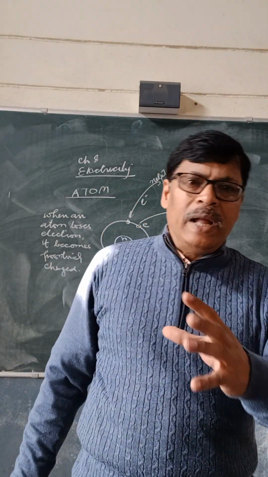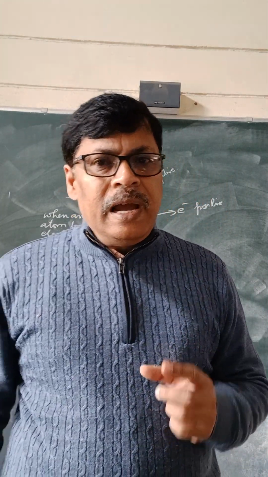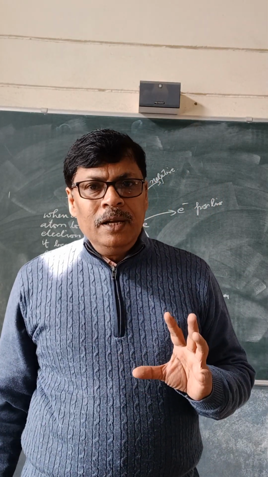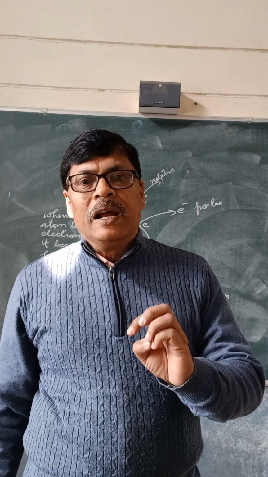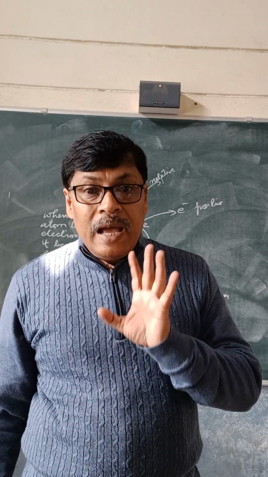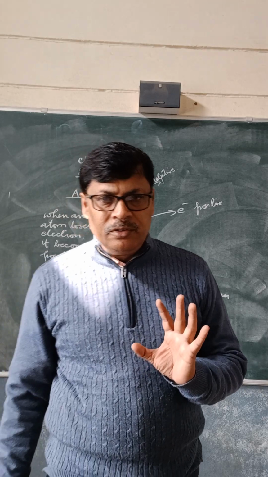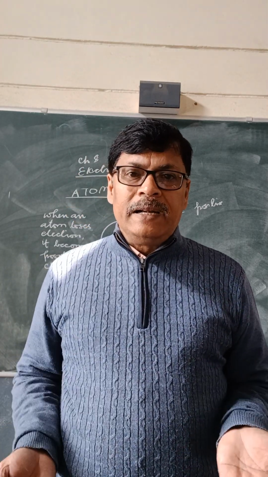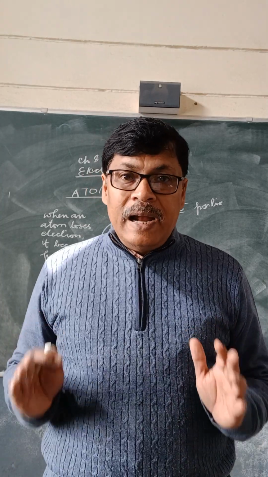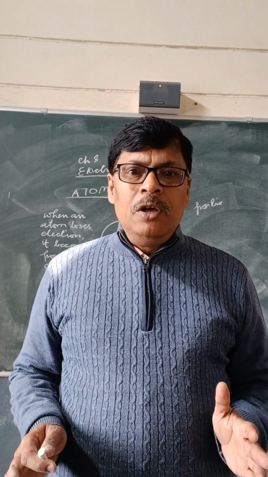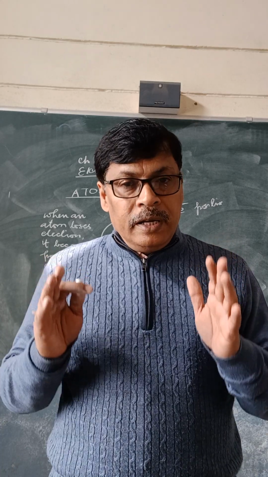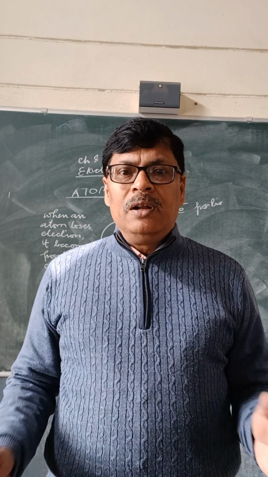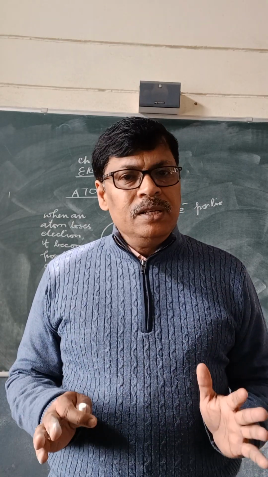So basically, how does an atom get charged? An atom gets charged or electrified due to transfer of electrons. Nothing happens to protons and neutrons. It is only electrons that transfer from one atom to another. The atom which gains electrons becomes negatively charged. The atom which loses electrons becomes positively charged.